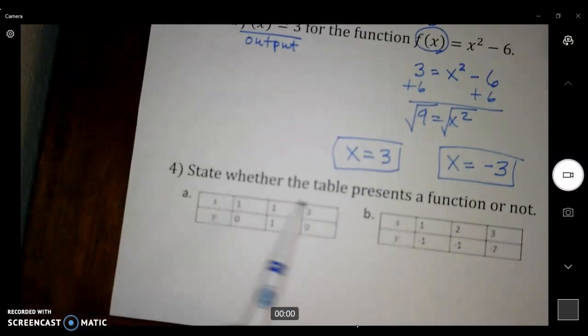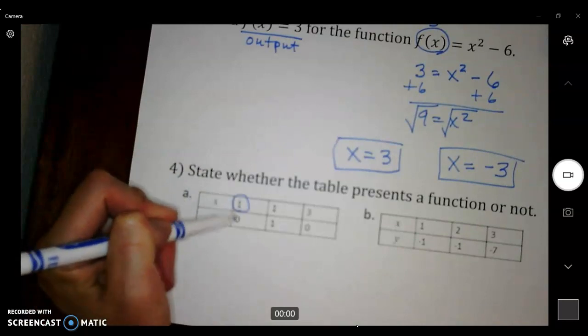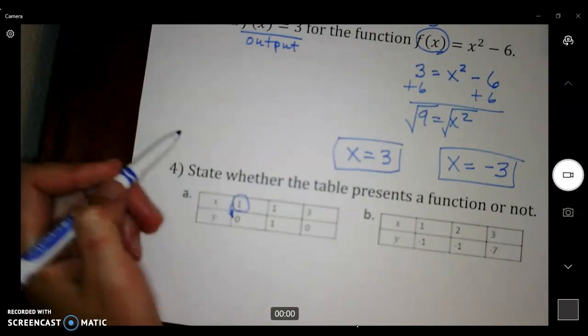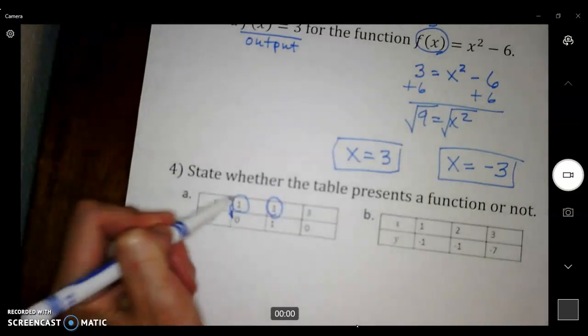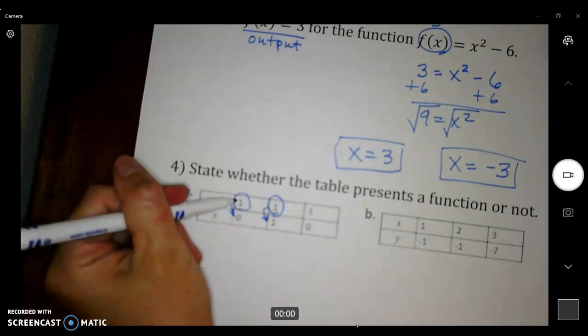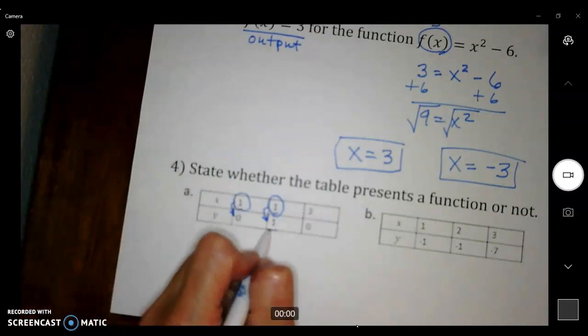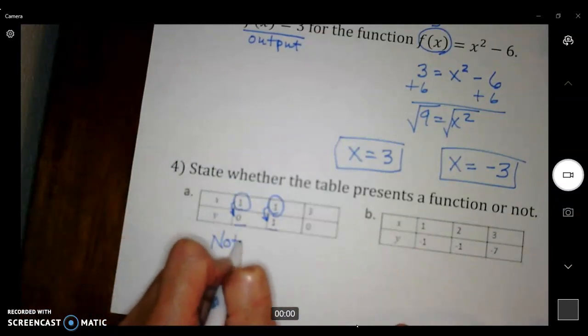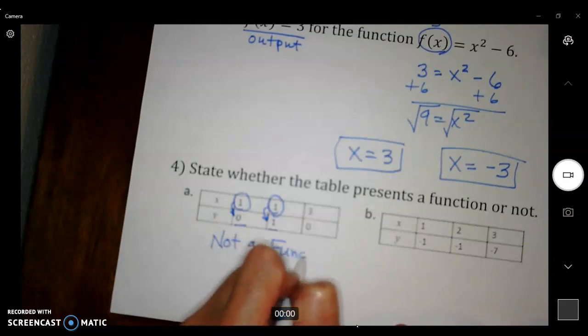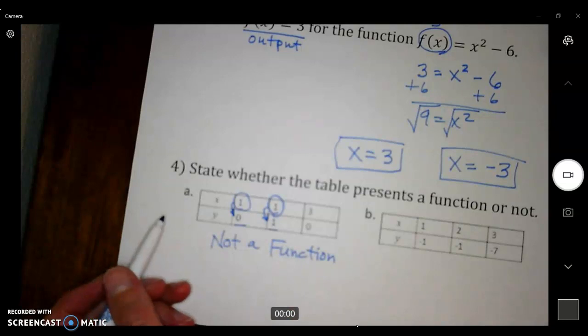Number 4, state whether the table presents a function or not. A function is when every input has only one output. So here you can see here's an input. It goes with 0. Now here's another, it's the same, these are repeated, but this time it's going to 1. So this is like my Pepsi machine. Sometimes I press the button, I get 0. Other times I press the same button, I'm getting 1. So this is not a function because it's not predictable. We don't know which answer we're going to get. We're going to either get 0 or 1. We don't know which output we're going to get.